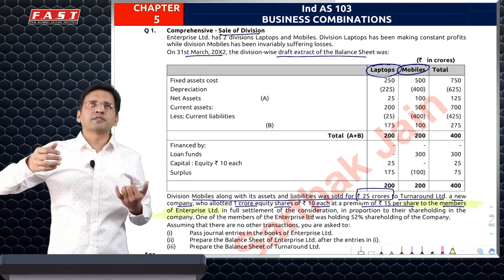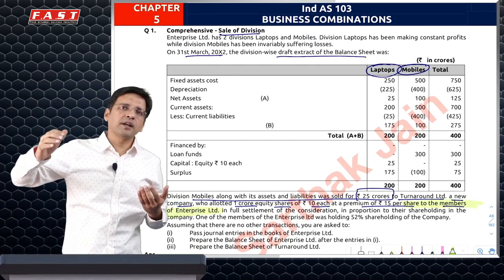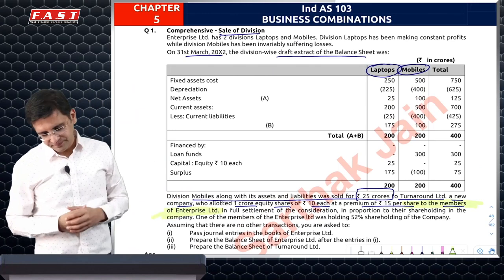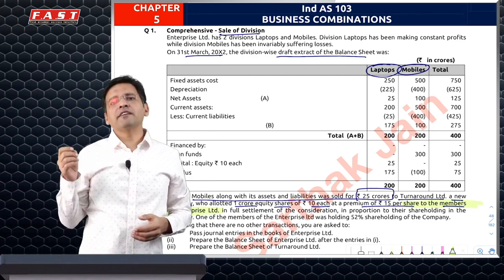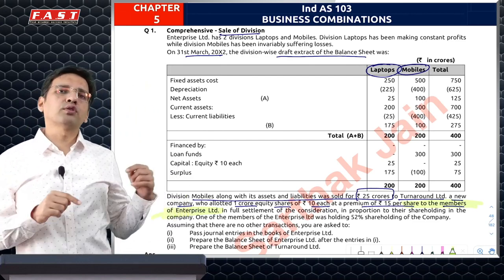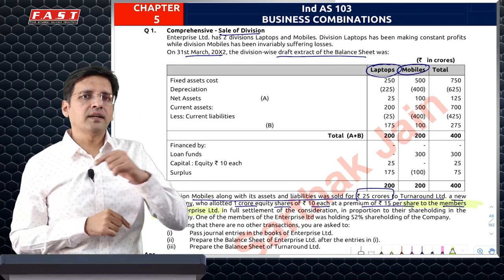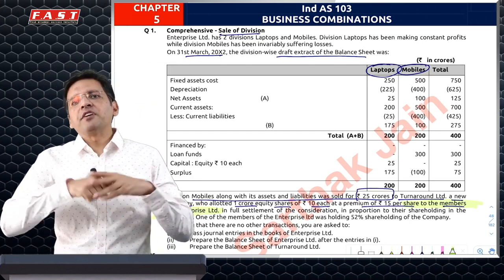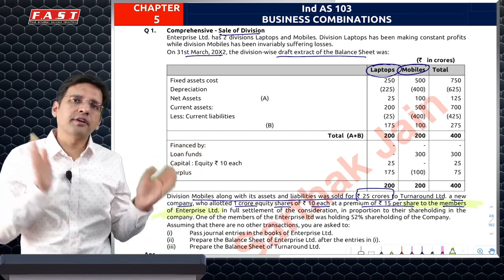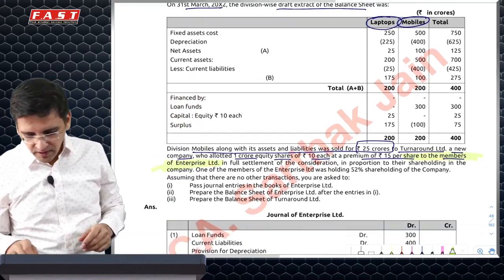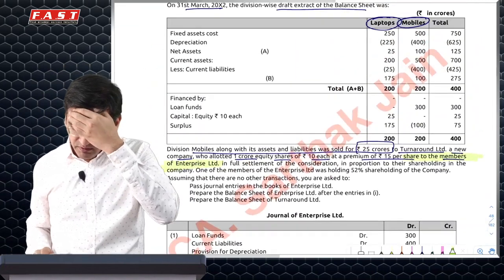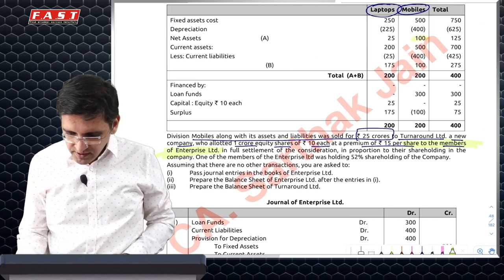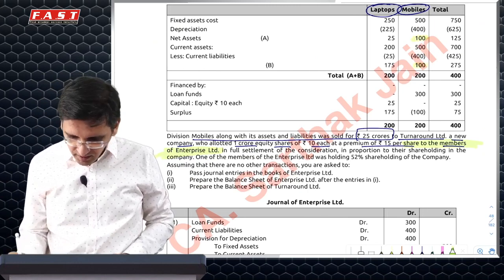Whenever you do a sale of division, you will transfer all the assets and liabilities, and whatever difference you get will go to PRL. But if the consideration is not given to you but given to the members, then in that particular case you will have to debit your reserves because it will be treated as a distribution of profit. This is something of a demerger. So in this particular case, since the consideration is given to members, what we simply do is credit the mobile division assets, which is 100 and 100.